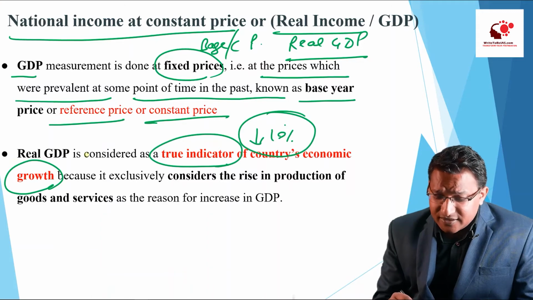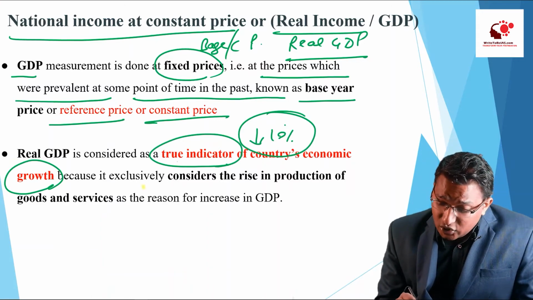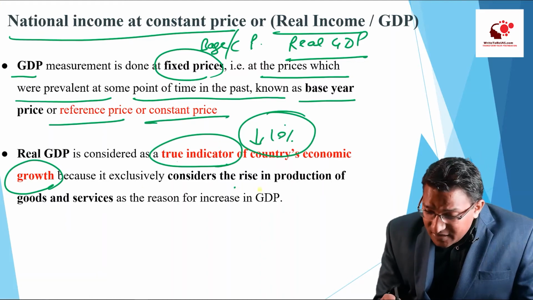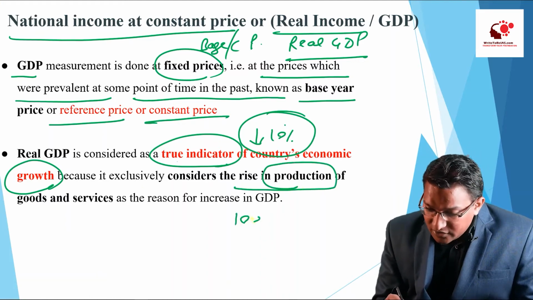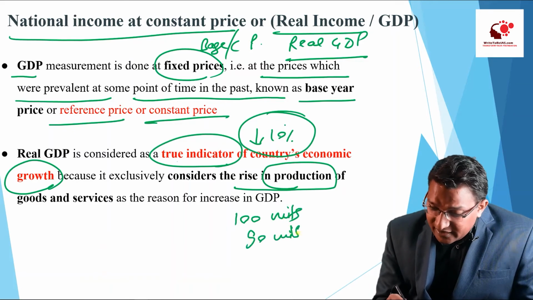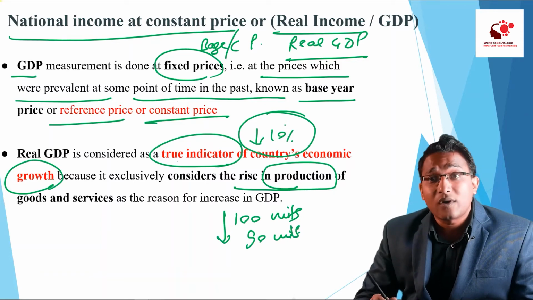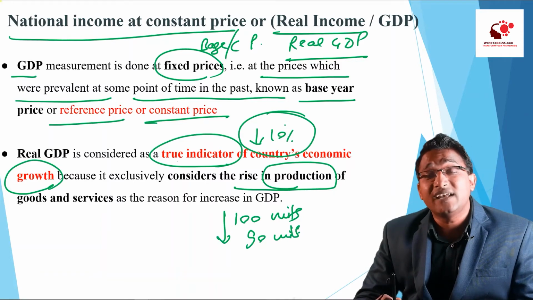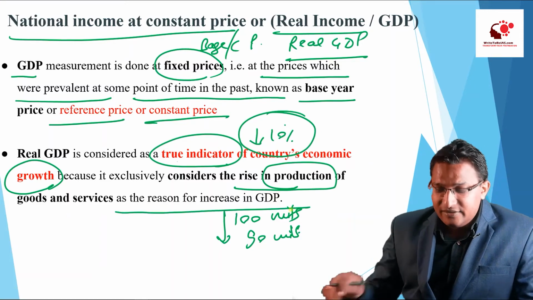So real GDP is considered a true indicator of the country's economic growth because it exclusively considers the rise in production. So earlier it was 100 units and now it is 90 units. So it takes care that, okay, there is a decline. There is no growth in the production. The production is actually declining. So how can we say that GDP is increasing, as the reason for increase in GDP?